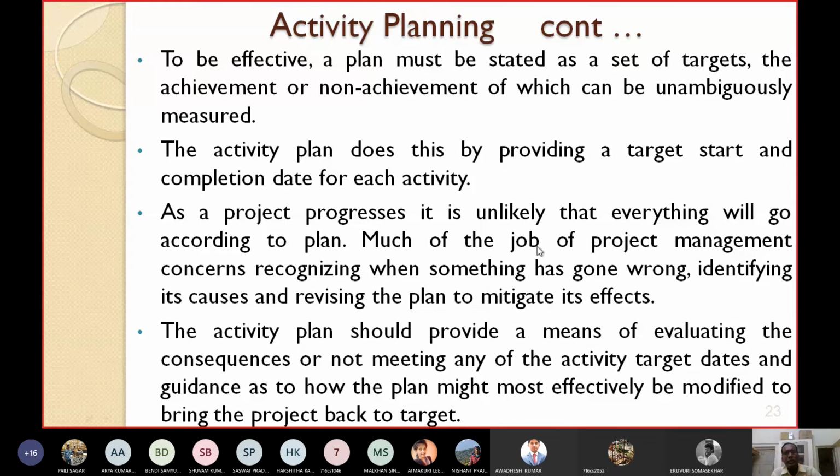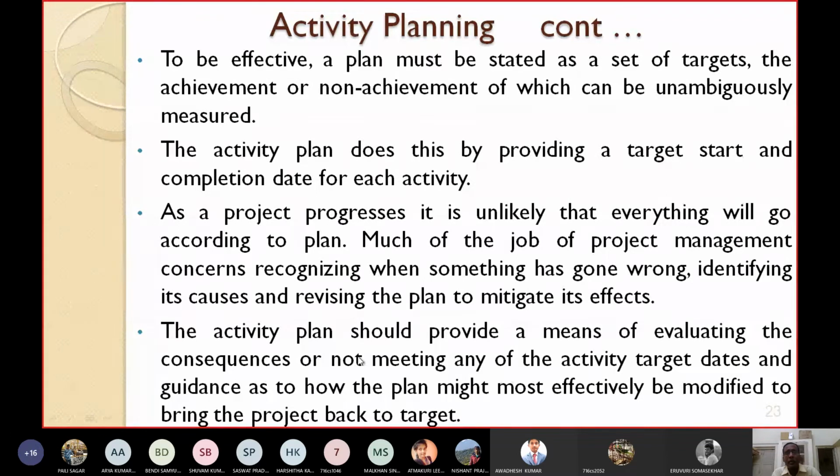Much of the job of project management concerns what? Recognizing when something has gone wrong, identifying its causes, and revising the plan to mitigate its effects. That is very important. You have made the plan, but while the project is in progress, some wrong thing has happened. So as a project manager, you have to recognize when something has gone wrong, why it has gone wrong, what the causes are, and what actions to take so that its effects can be mitigated.